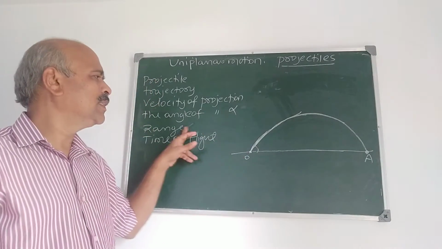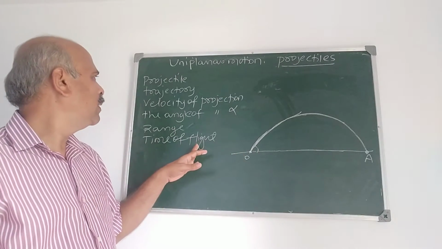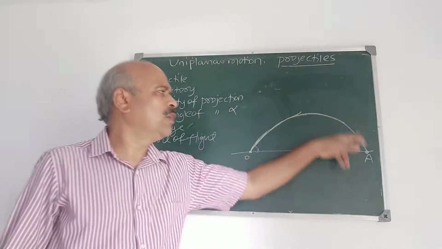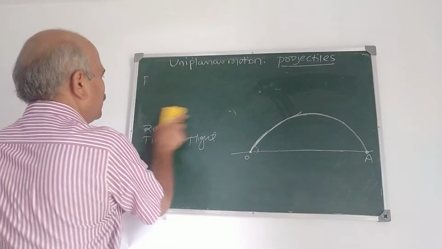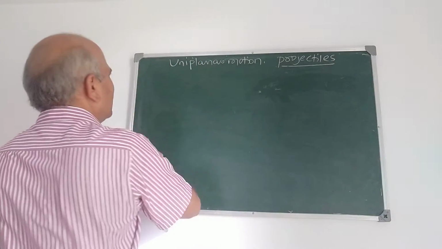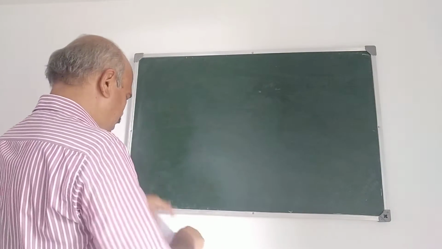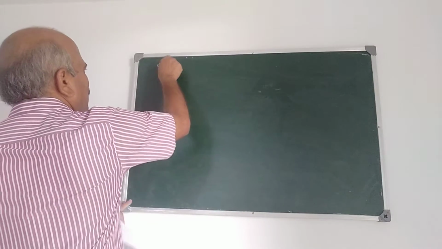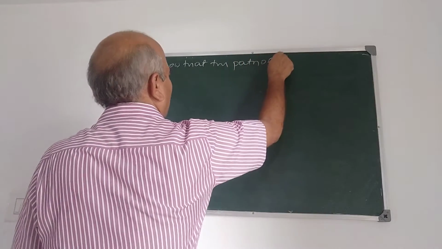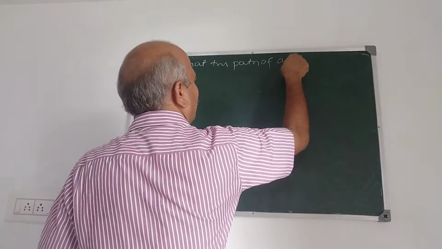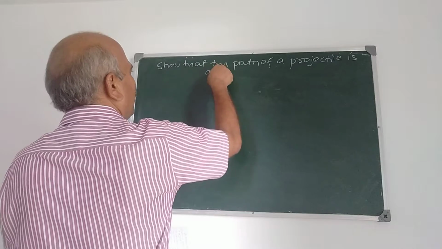Range means the distance covered by the particle, and the time taken is the time of flight. And also we find out the equation first. What is the equation of this trajectory? For that we use these things here. What is that? The question will be like this: show that the path of a projectile is a parabola.